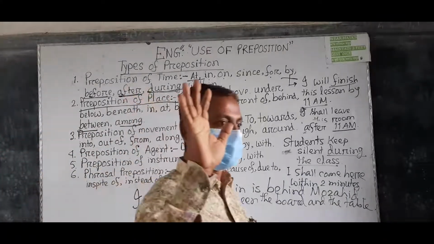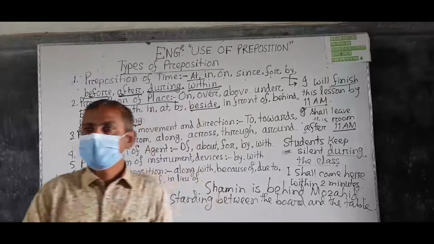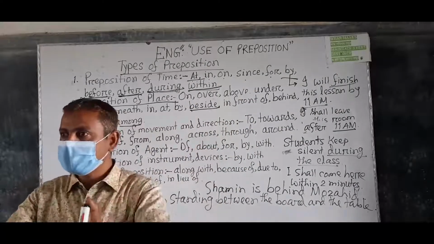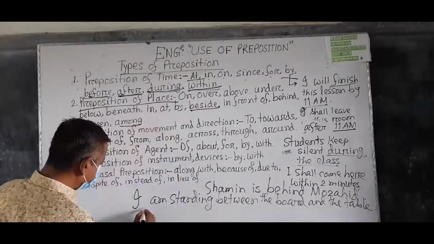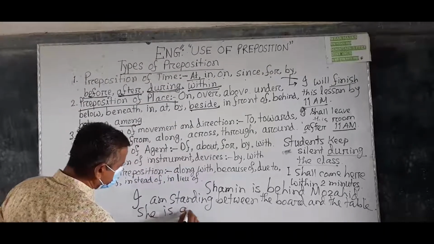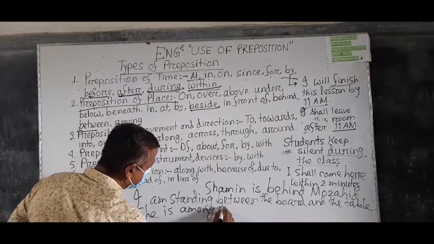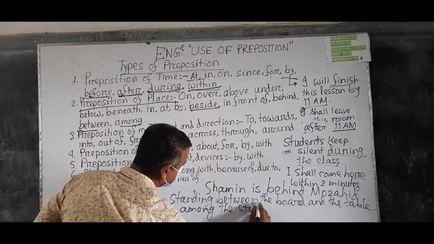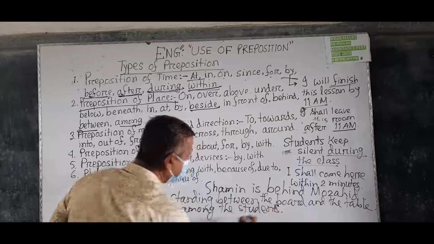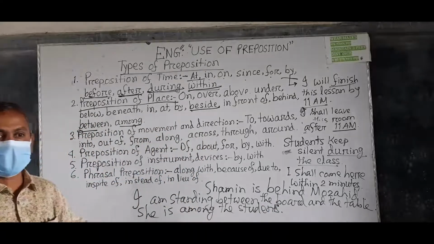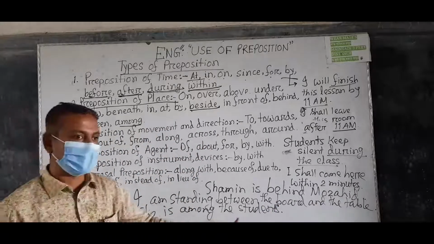Understand? Okay, she is among the students. What does this sentence mean? She is among the students.